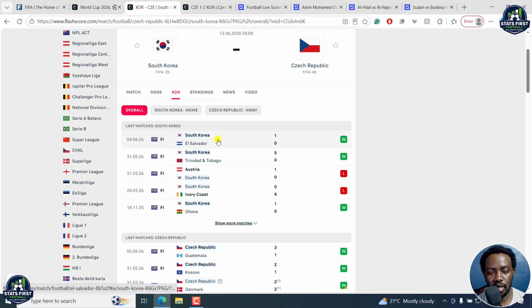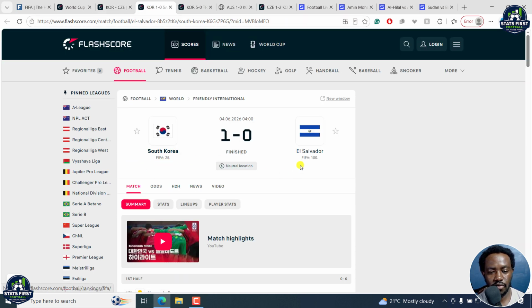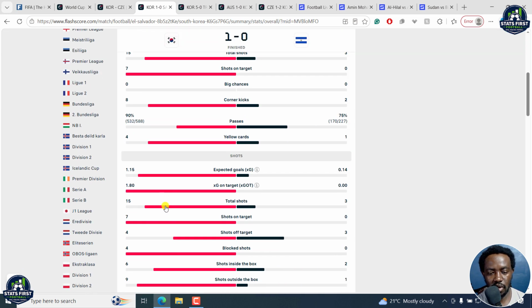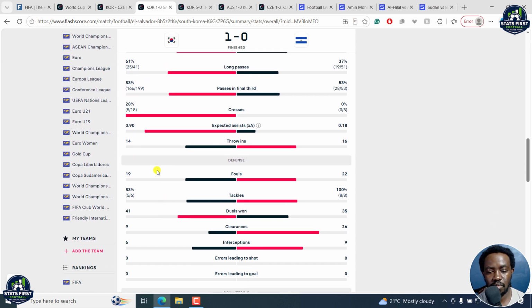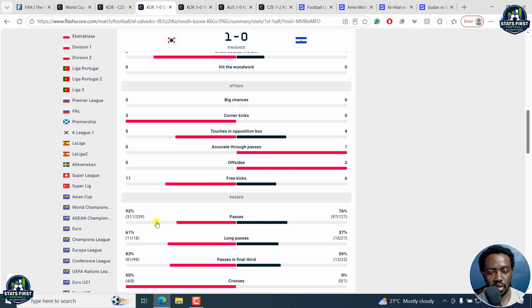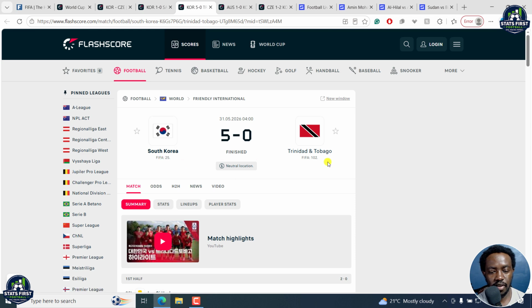Go back to the head-to-head and let's look at South Korea versus El Salvador versus Trinidad. This team is ranked 40, that is Czech Republic, and this is ranked 25th. Let's look at this one as well. They got a good number of shots, and the free kicks were a flurry. So in the recent games, they committed 19 fouls to 22, and in the first half they had about 6 fouls. And then we've got Korea versus Trinidad, 25 and 102.